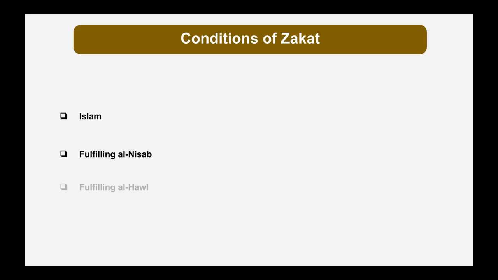The third condition is Mudi al-Hawl, which means the fulfilling of al-Hawl. And al-Hawl is the completion period for the Zakat asset, which is 1 Hijri year or 1 lunar year. In other words, the wealth on which Zakat should be paid must be held for 1 full Hijri year. Of course, with the exception of crops, as we will learn in future lessons.